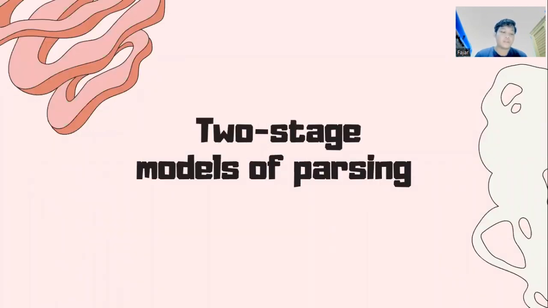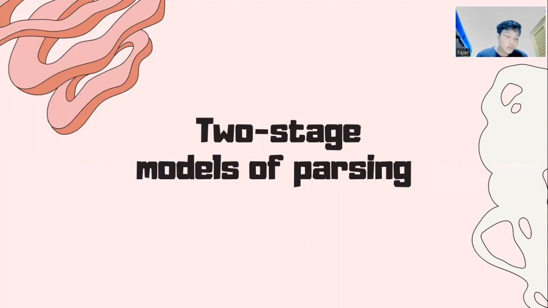The two-stage model of parsing in psycholinguistics proposes that sentence processing occurs in two stages. A first stage that involves rapidly constructing the syntactic structure of the sentence, and a second stage that involves assigning meaning to the sentence. The first stage of parsing involves identifying the basic syntactic structure of the sentence, such as constituent phrases and their hierarchical relationship, and this stage is often referred to as the syntactic parsing stage. The second stage involves integrating the syntactic structure with the semantic information of the sentence to arrive at a full interpretation of the sentence.